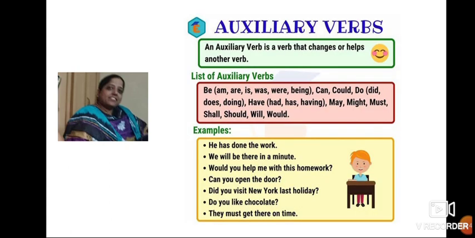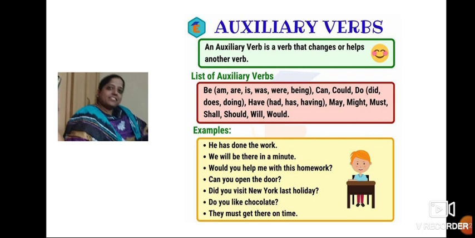See, auxiliary verbs. An auxiliary verb is a verb that changes or helps another verb. So what are those verbs, children? Am, are, is, was, were, being, can, could, do, did, does, doing, has, have, having, may, might, must, shall, should. So these are auxiliary verbs. How these auxiliary verbs are used in a sentence, we will study one by one. Here are some examples.